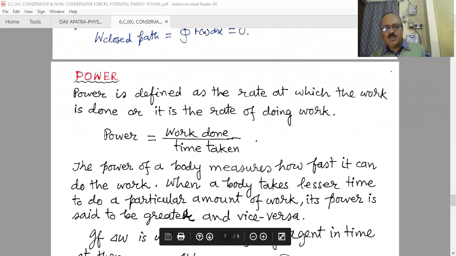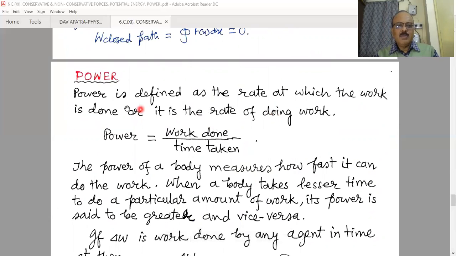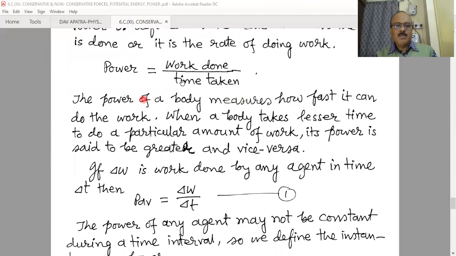Now our last topic in today's lesson is power. Power is also a scalar quantity. Power is generally defined as the work done divided by the time taken, the rate at which work is done, or the rate of doing work. This power is equal to work done divided by time taken. The power of a body measures how fast it can do the work.